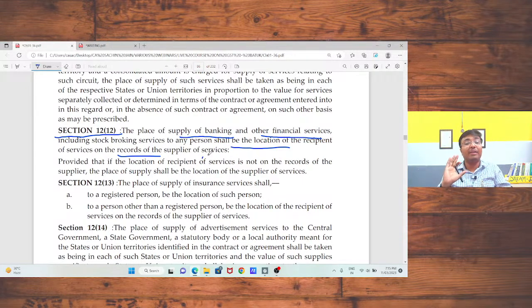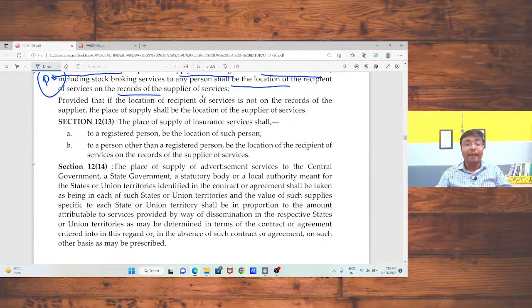So the location of supply will be treated as the place of supply. Okay, sir. Place of supply in case of insurance services. If the insurance agency is providing the insurance services to a registered person, in that case, the location of such person. And if they are providing the services to a person other than a registered person, in that case, the location of the recipient of service should be treated as the place of supply, sir.